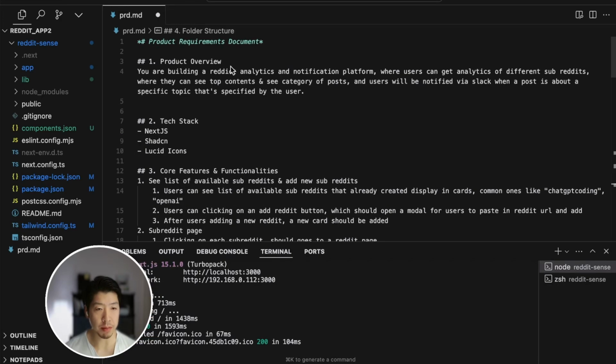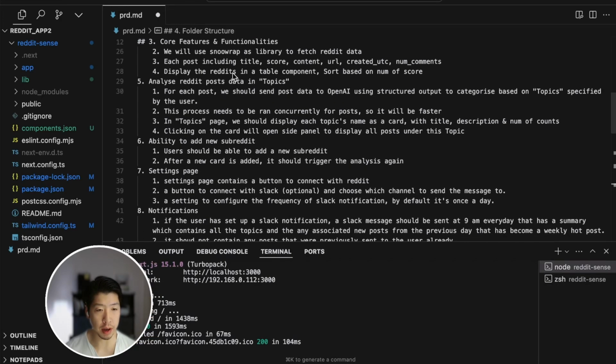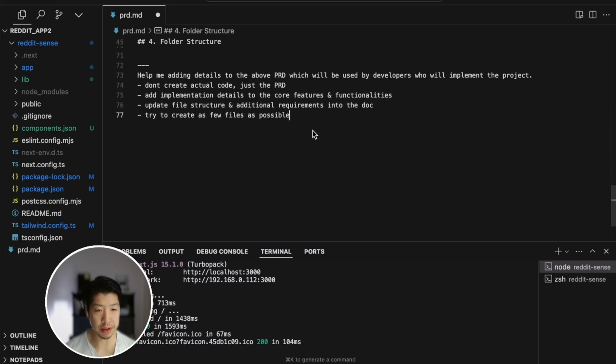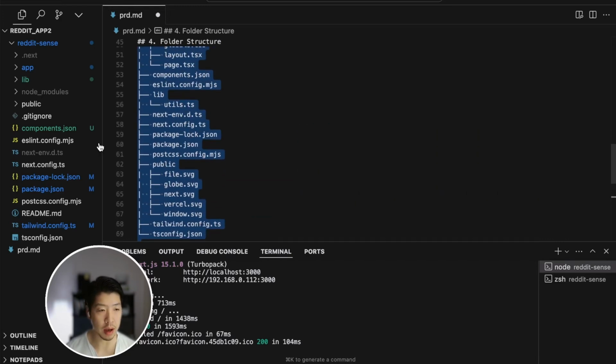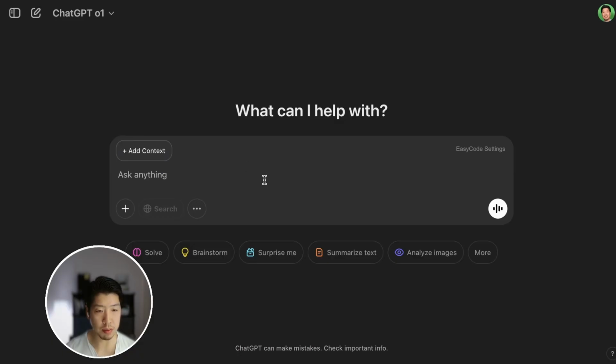At this point, we have most of the product requirement document, and I'm going to use this master prompt to refine this document further. I'm going to ask ChatGPT to add details. We don't want to actually create any code, just the PRD. We also want to add implementation details to the core features and functionalities we've outlined. We want to update the file structure and add additional files if necessary, but we want to tell the AI to create as few files as possible. So let's copy this whole thing, and we're going to go to ChatGPT. We'll paste it here.